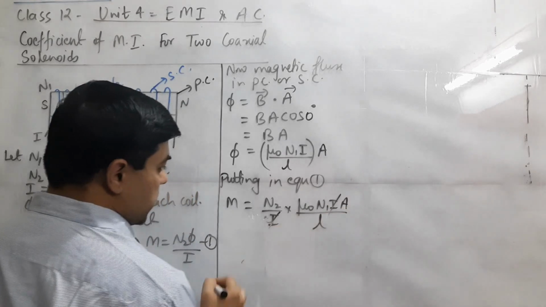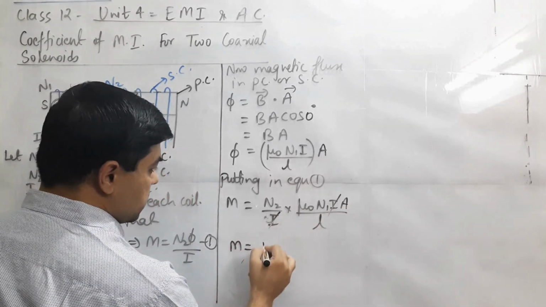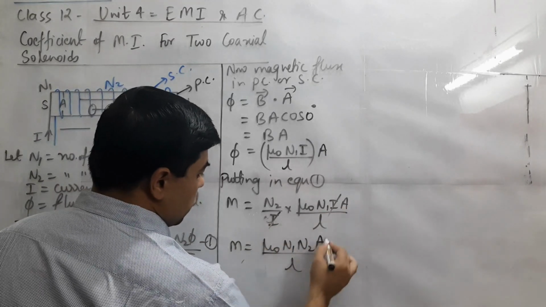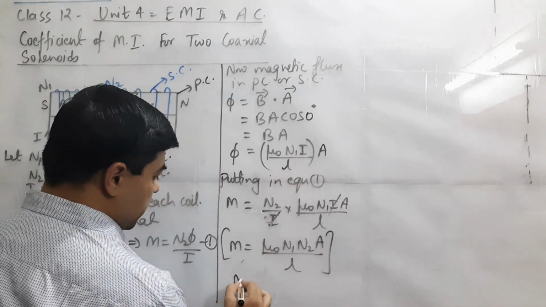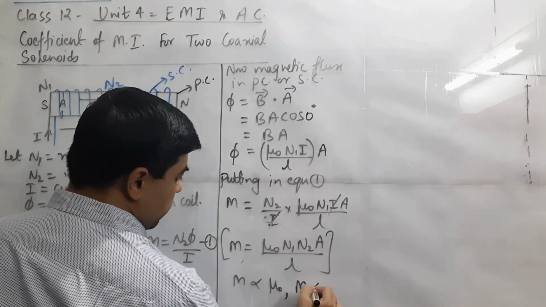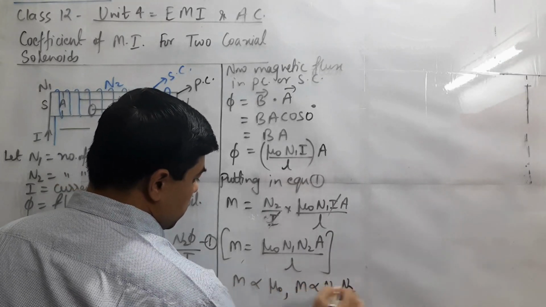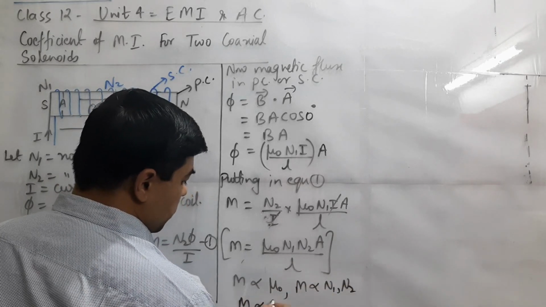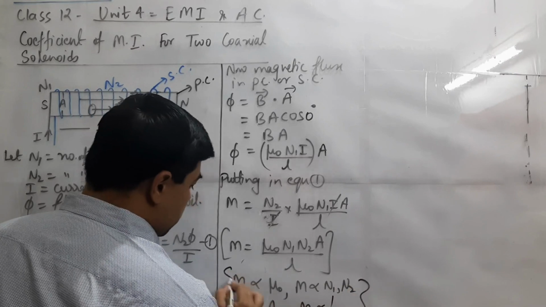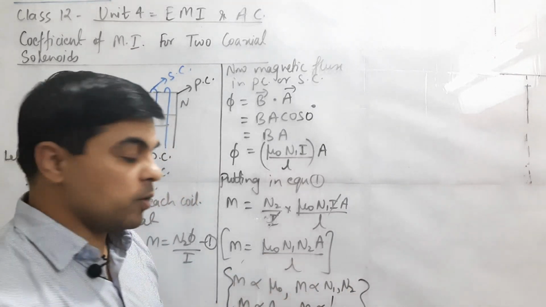Cancelling this I, we get the value of M as mu naught N1 N2 A upon L. Clearly M depends on the medium and on the number of turns of the two coils, M is directly proportional to area, and M is inversely proportional to length. These factors give information from the formula.